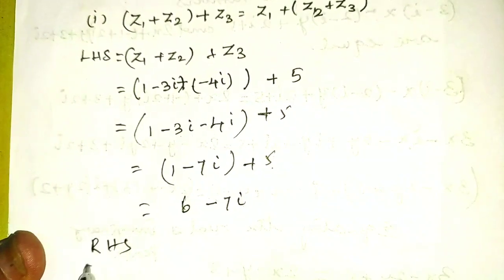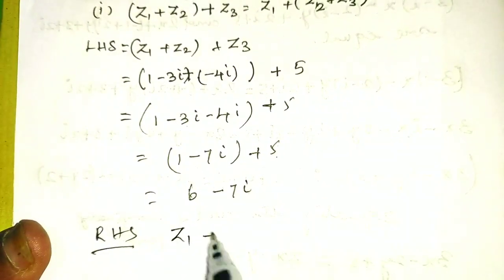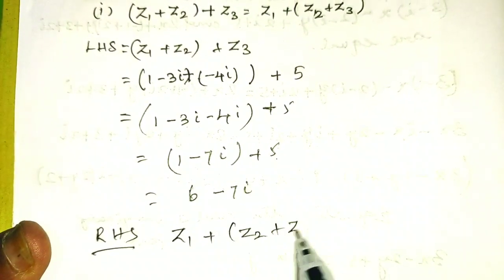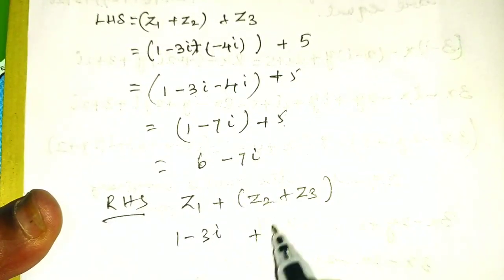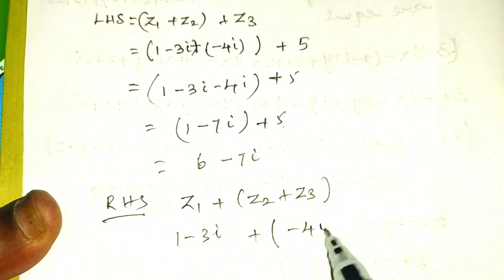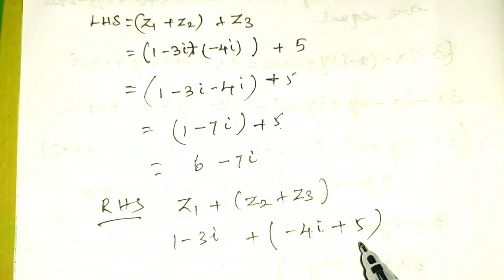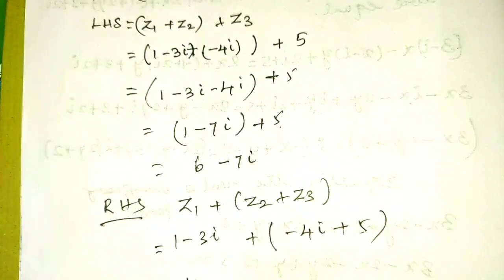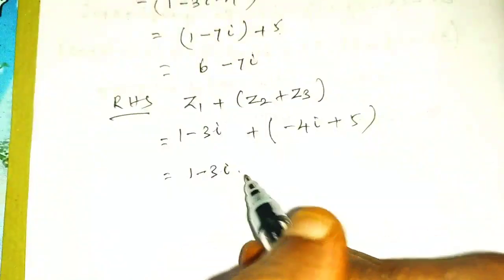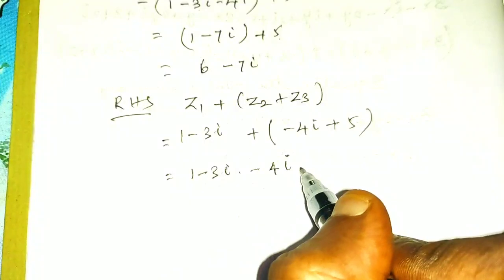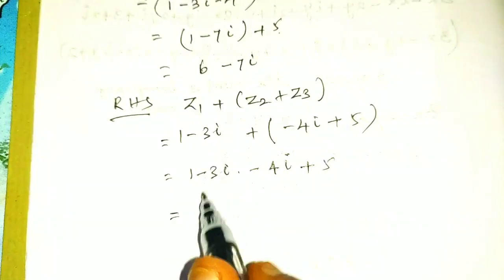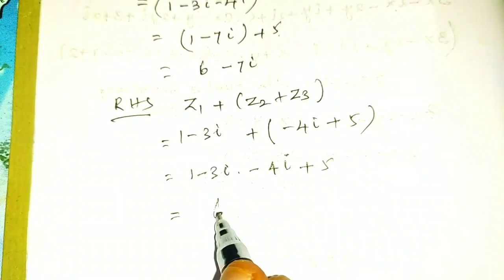Now coming to the right hand side. Right hand side is z1 plus of (z2 plus z3). Here z1 is 1 minus 3i plus of (z2 is minus 4i plus 5). So you will get 1 minus 3i plus minus 4i plus 5. 1 plus 5 gives 6.